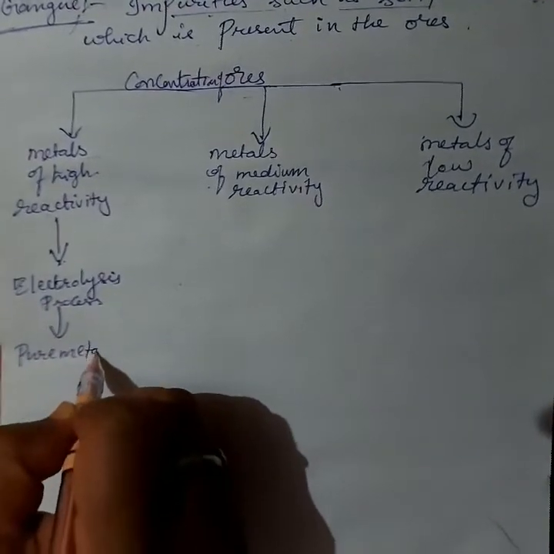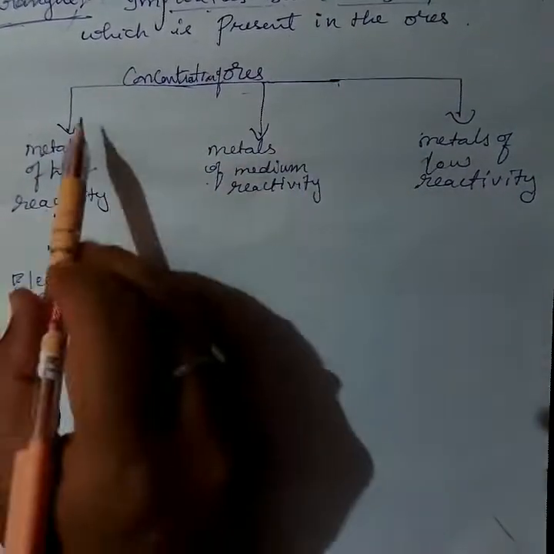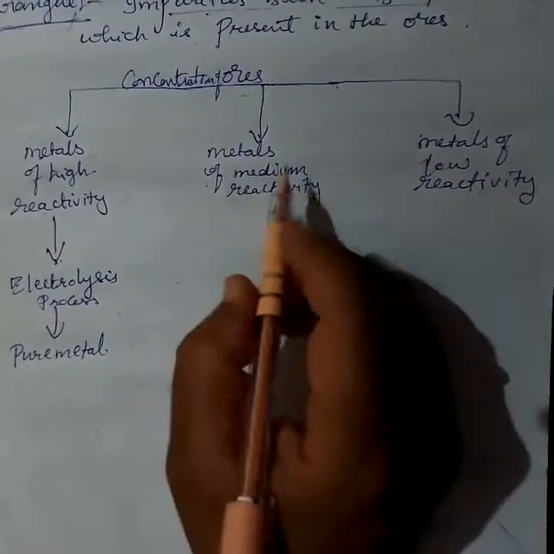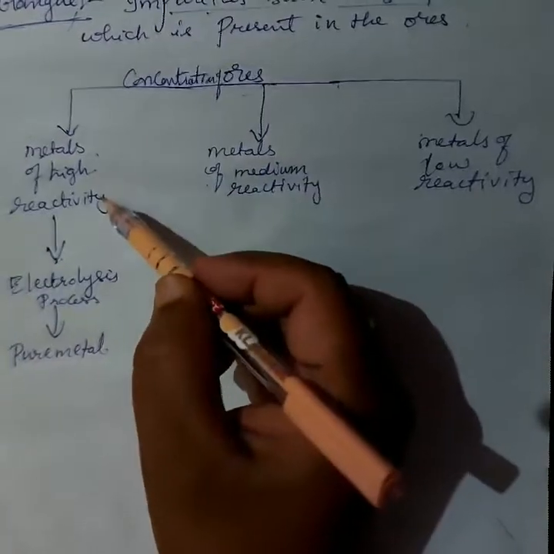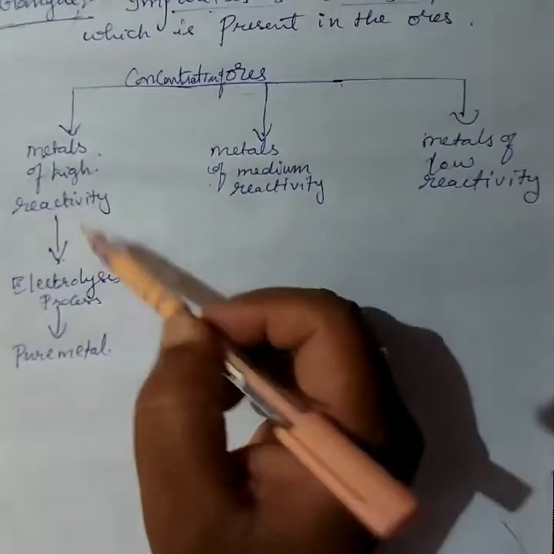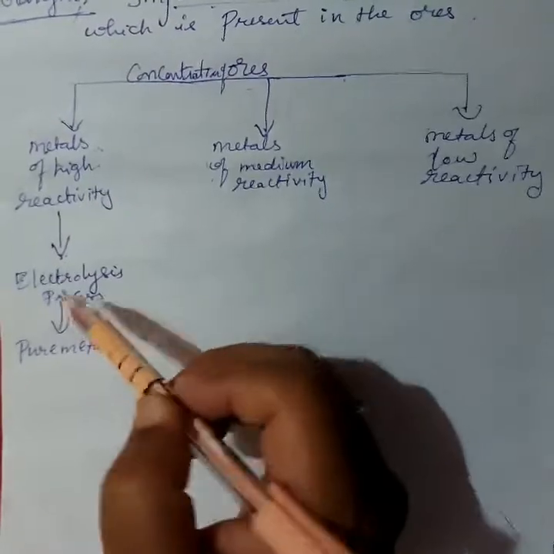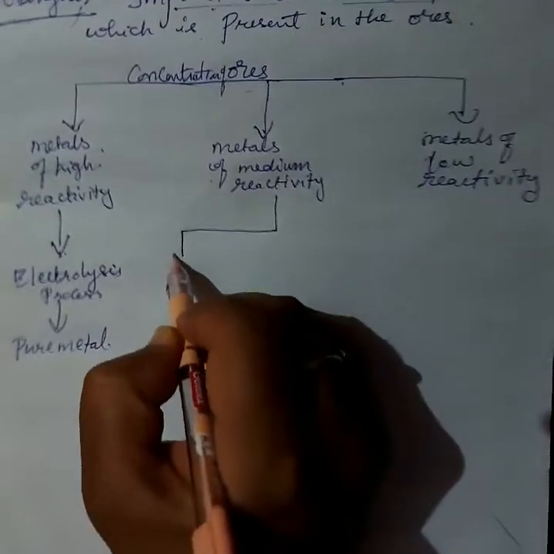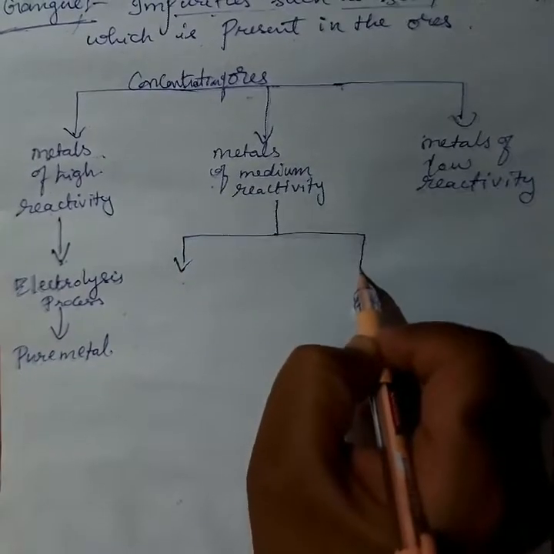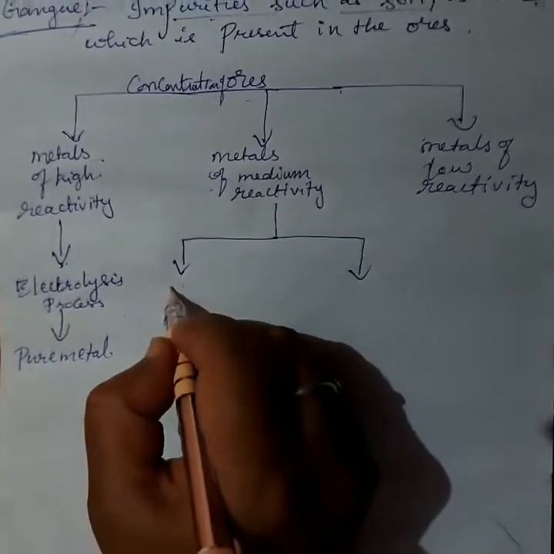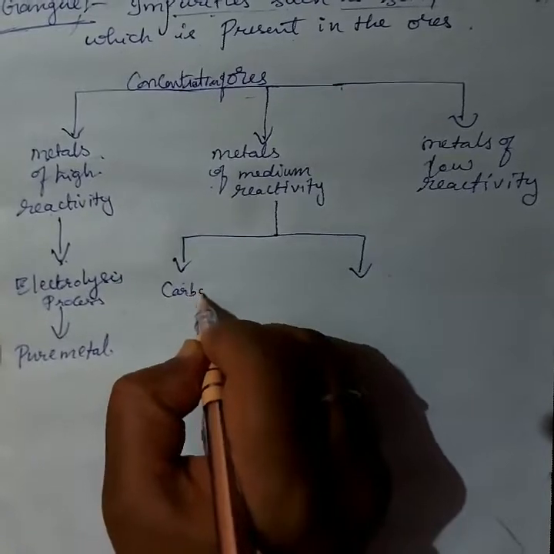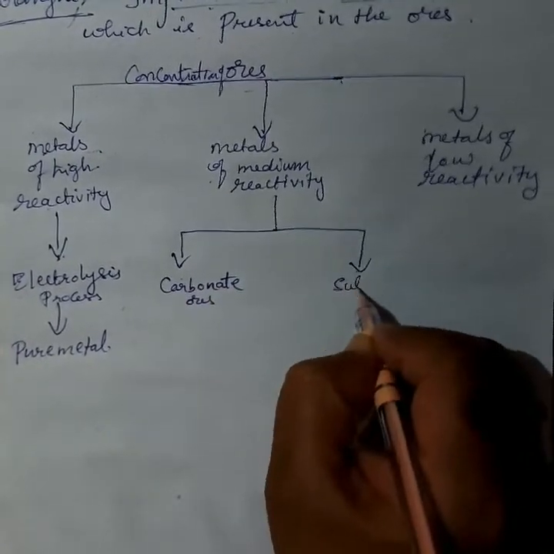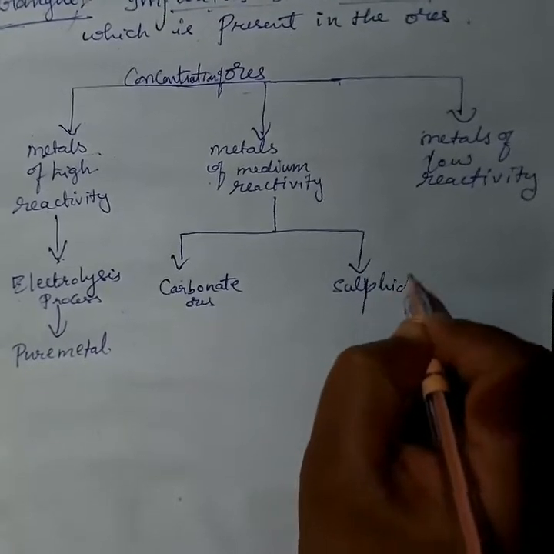Okay, this table is most important: extraction of metals of high reactivity, metals of medium reactivity, and metals of low reactivity. For metals of high reactivity, which process do we use to gain pure metal? That is the electrolysis process. For metals of medium reactivity, we use two processes, which are for carbonate ores and sulfide ores.